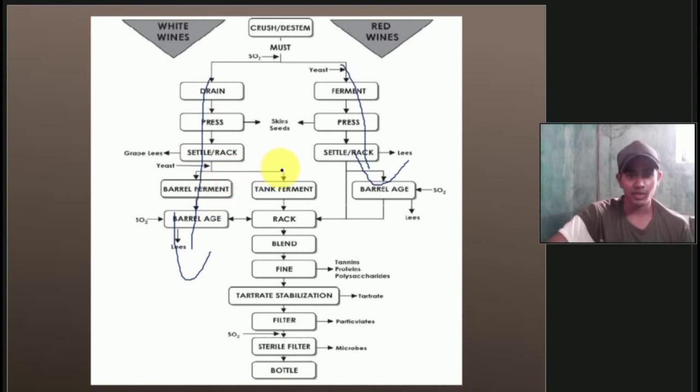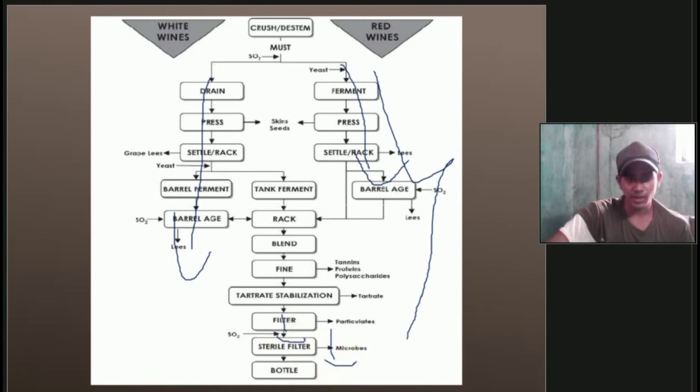Then there is racking. Then blending. Then fining. So these are the processes. You can follow this chart. And after the tartrate stabilization, there is filtration, then a sterile filter, then we put it back in the bottle.